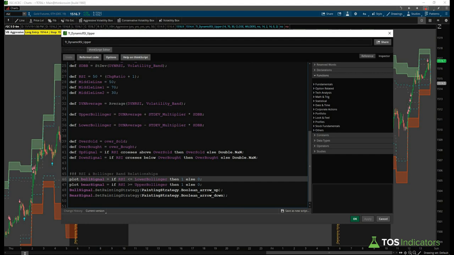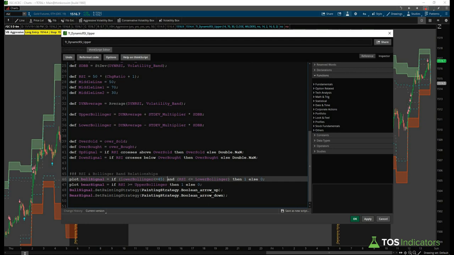The next one that we might want to look at is to make sure that the Bollinger Band, in the case of a bullish signal, is above the 50 mark. We might even go so far as to say above 55. So we might say if upper Bollinger is greater than or equal to 55, actually, correction, this should say if it's less than, and this is if our lower Bollinger is less than or equal to 45 in this case, because we want it to be below 50. And then we'd like the RSI to confirm, so be below our lower Bollinger Band.